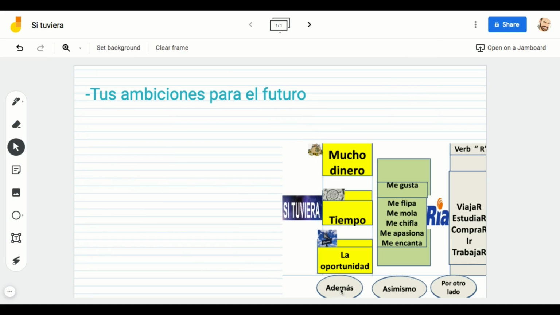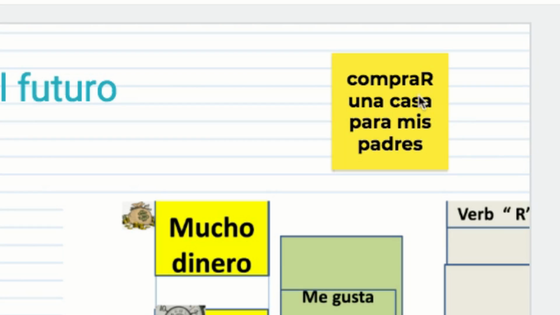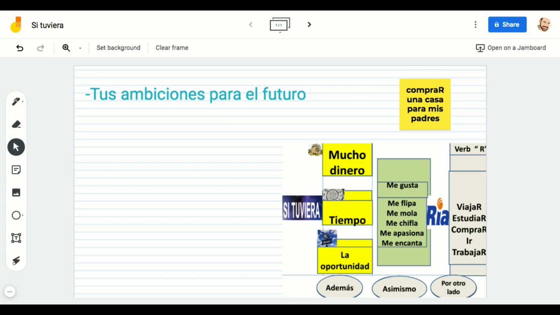We can use además, asimismo, also to start a new sentence with si tuviera. In that case, we are going to include si tuviera mucho dinero. But remember, we have to think of a verb before we write anything. So what would you like to do if you had a lot of money? Maybe buying a house for your parents: comprar una casa para mis padres. So let's include that in the whole sentence.